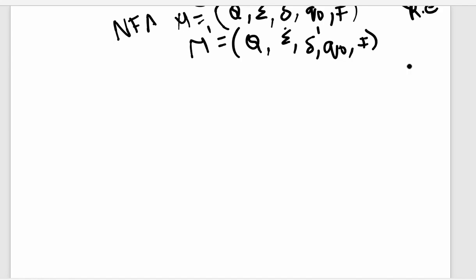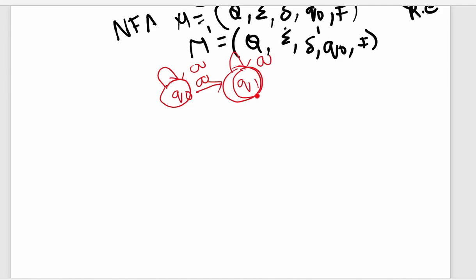Now let us take the automata. So we take an automata: q0 on input A, q1 on A, and q1 on B. Now this is the given automata, and from this automata we can say there are two states.